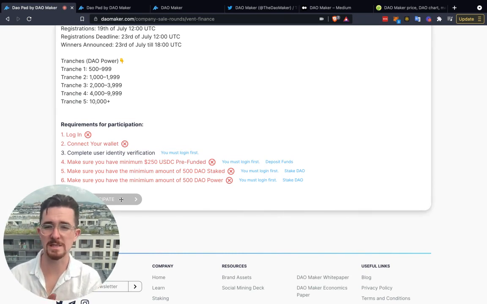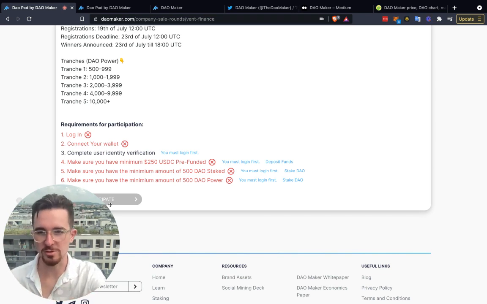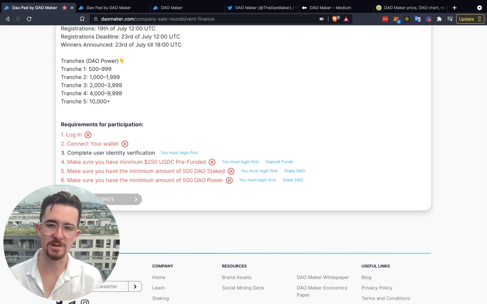So just like in any decentralized application where you have to connect your wallet, typically it's MetaMask, this comes down to something that's very, very simple, right? So once you have this set up, you can interact with whatever decentralized protocol it is and go from there. So you have to do this. You also have to, with this, yes, there is KYC, so you have to complete your user identity verification. You also have to have the minimum of $250 US dollar, so Circle USD, for the pre-funded round. And obviously this is different per the listing, right? So each different listing has different things you have to do to actually participate in it.